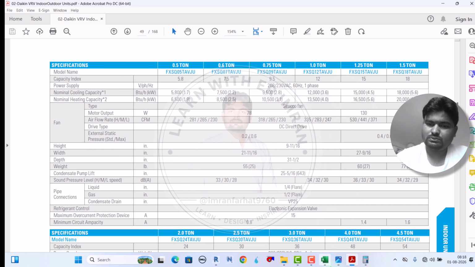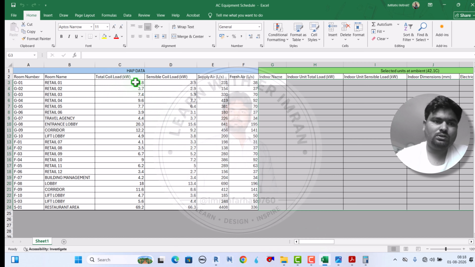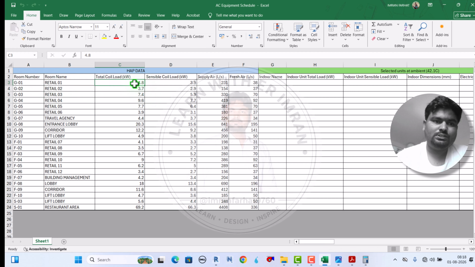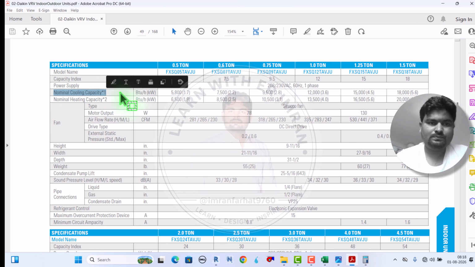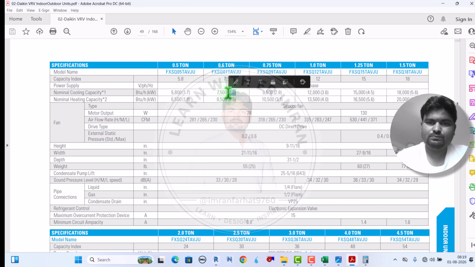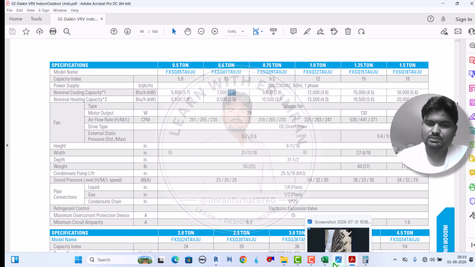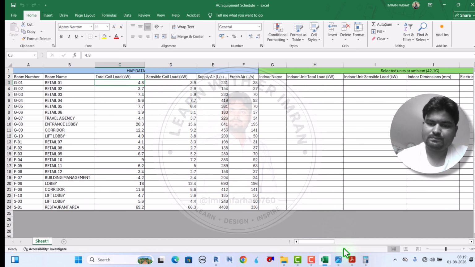So how? See, our total coil load here is 4.8, sensible is 3.9. Let's go. Which model? Here is the model name, this one, and this is the capacity index. Here the nominal capacity in kilowatts: 1.7, 2.2, 2.8. Ours is 4.8.